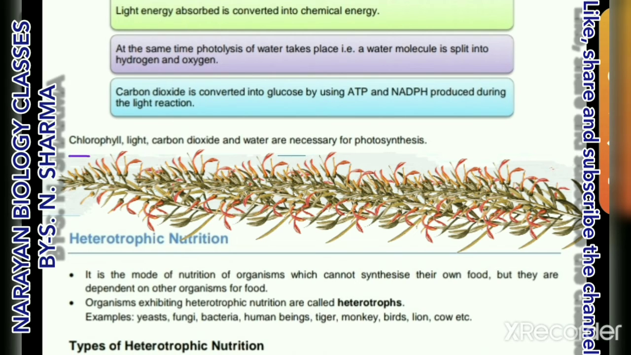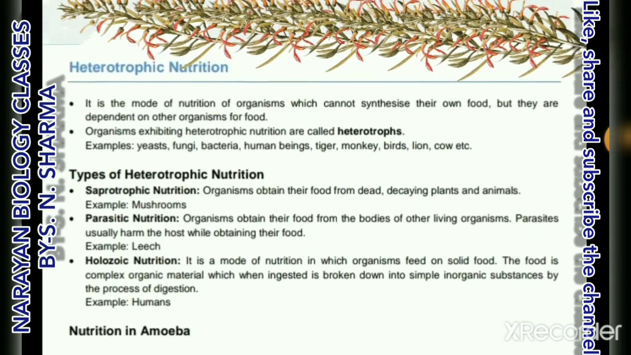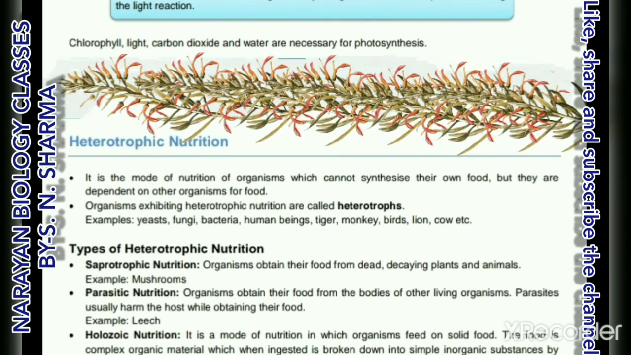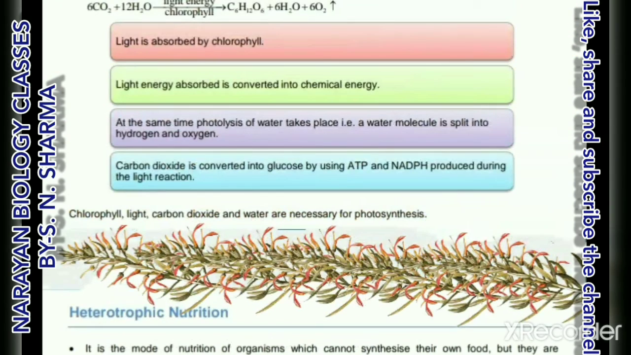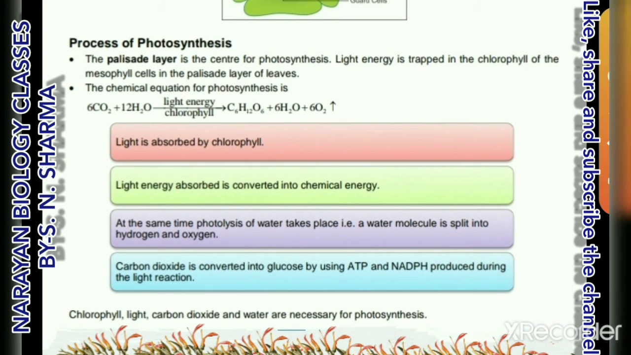So chlorophyll, light, carbon dioxide and water are necessary for photosynthesis. These are the important raw materials which are required for the process of photosynthesis. So from these topics, which questions arise in the board exam?